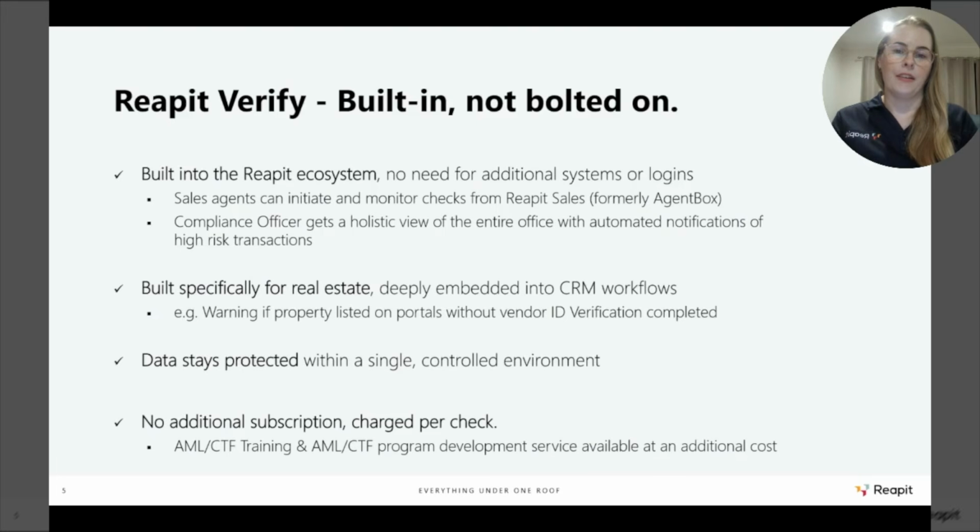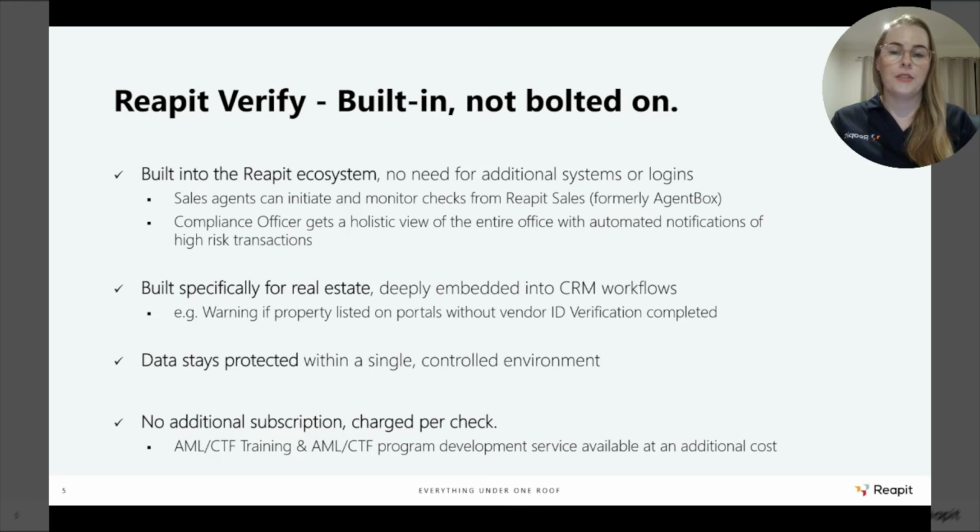Now, what's really great about Reapit Verify and what's different is that, unlike generic AML CTF solutions, it is built very deeply and embedded into the Reapit ecosystem. It's not simply bolted on or tacked on. As a part of being built into the Reapit ecosystem, there is no additional need for your team to have additional logins or systems.